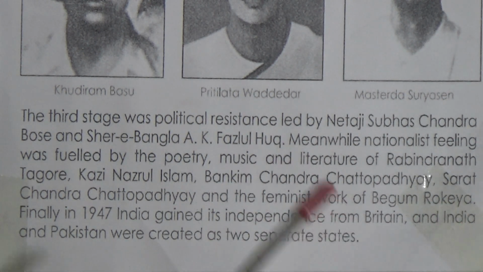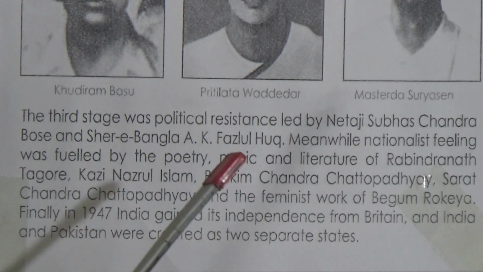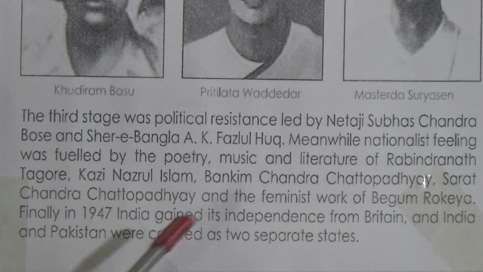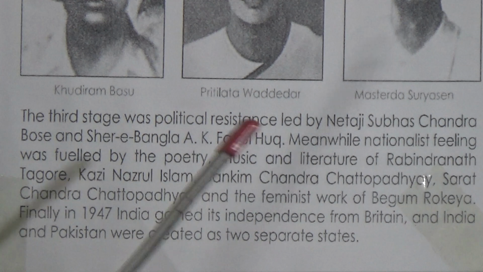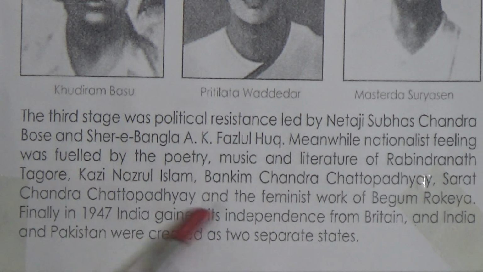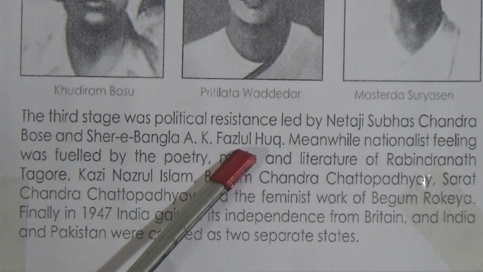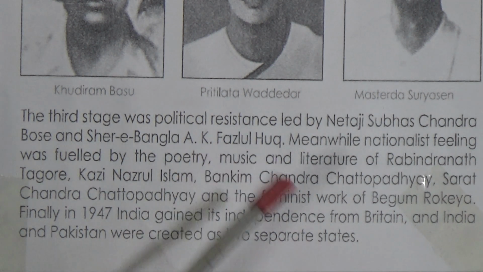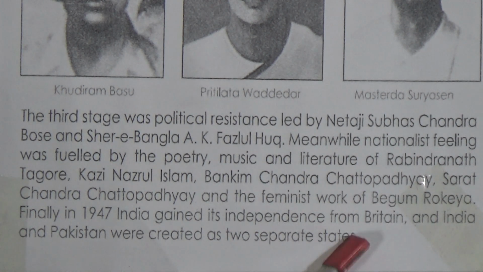Now look, at that time the people were encouraged or influenced by the poetry, music and literature of Rabindranath Tagore, Kazi Nazrul Islam, Bankim Chandra Chattopadhyay, Sharat Chandra Chattopadhyay and Begum Rokeya. So they had a great contribution to influence the people. We can say they had a very great contribution to get the independence of the country. And finally, in 1947, India gained its independence from Britain, and India and Pakistan were treated as two separate states, and we all know it.